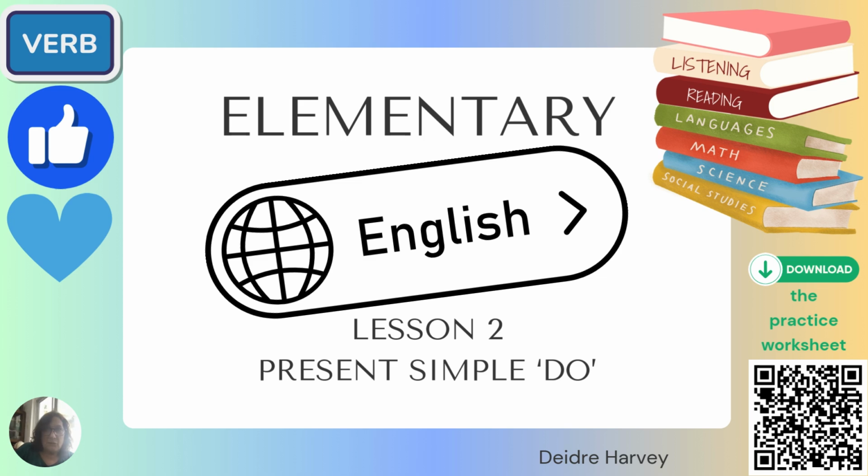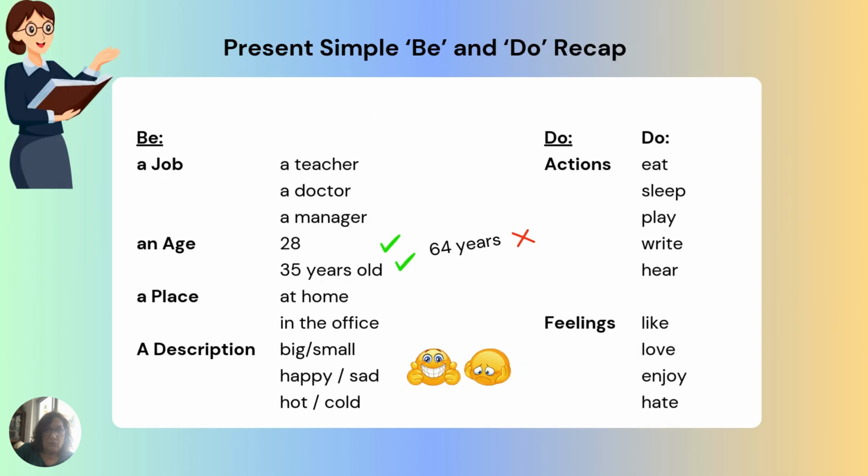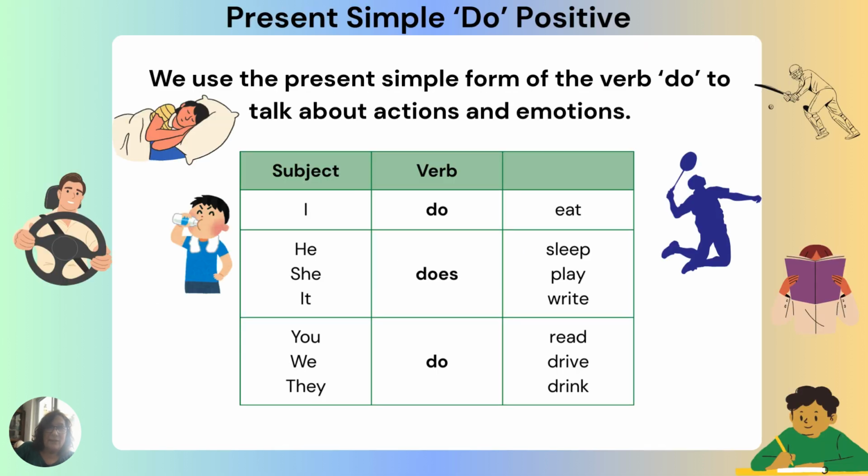Welcome to lesson 2. Today we're going to talk about present simple do. Do you remember what we use be and do for? Be is for jobs, ages, places, and descriptions. And do is for actions and feelings.